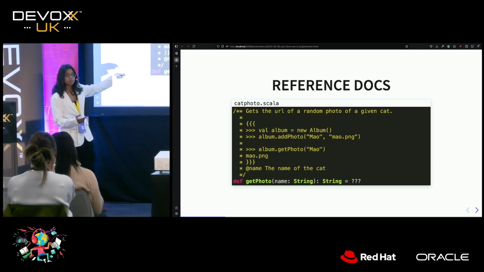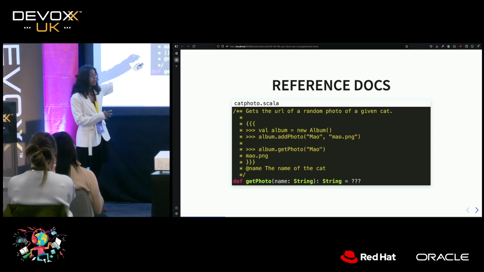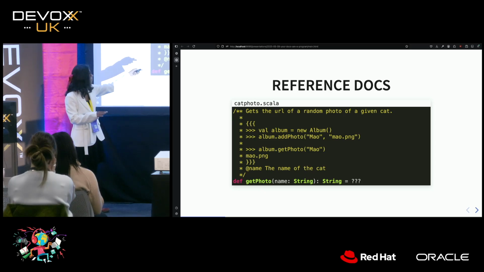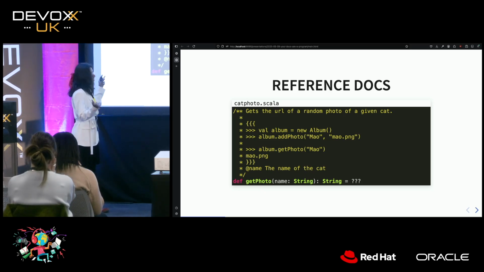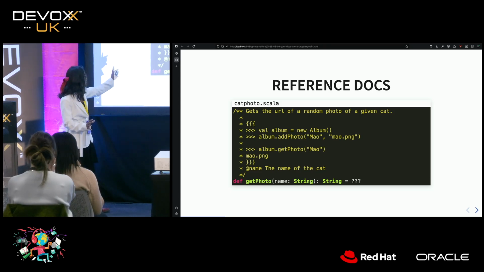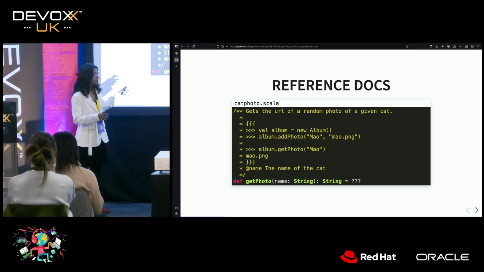We've got a code snippet which allows us to create a photo album, add a photo to it of Mal, who happens to be my cat, by the way. We can then get Mal's photo using the getPhoto function. This isn't the best example of docs, but we're not going to go into how to write docs. Let's just take a look at what happens to them.